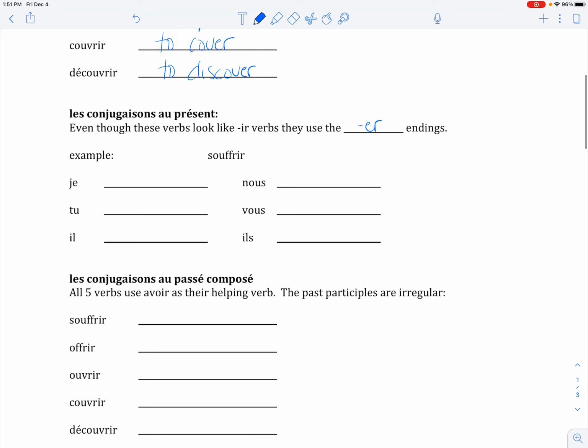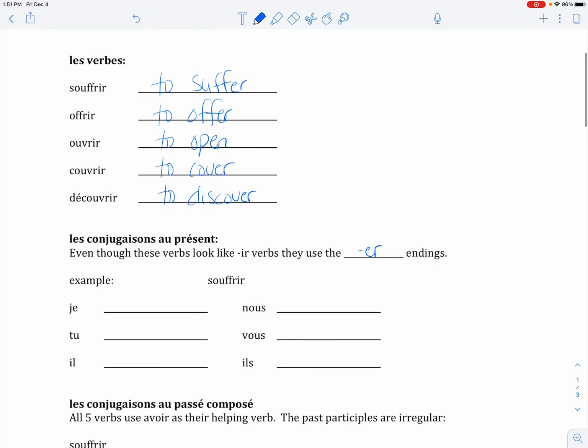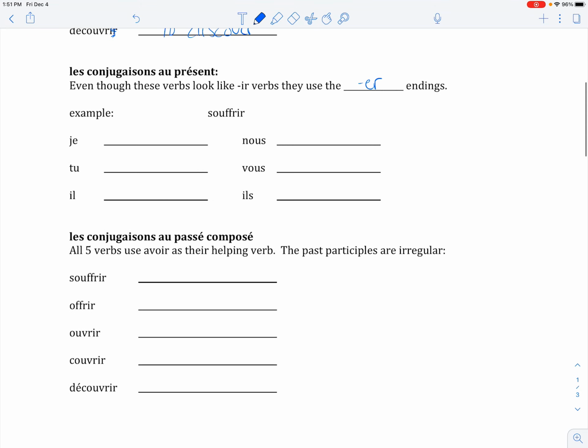So when we go to conjugate these, just like any other verb, we're going to start off by taking the IR off the end of each verb. And then we'll put the ER endings on, which you remember are E, ES, E, ONS, EZ, ENT. So when you put that together with souffrir, take off the IR. So you have SOUFFR is the stem, and then E for the ending. For je souffre,